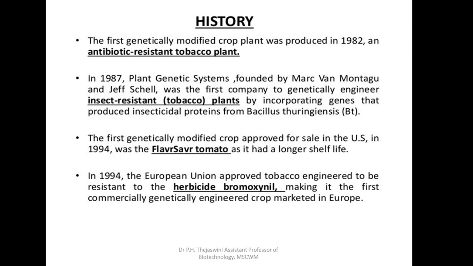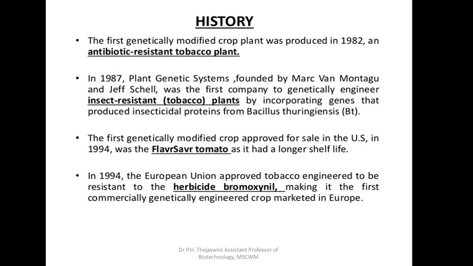In 1987, Plant Genetic Systems, funded by Marc Van Montagu and Jeff Schell, was the first company to genetically engineer insect-resistant tobacco plants by incorporating genes that produced insecticidal proteins from Bacillus thuringiensis. The first genetically modified crop approved for sale in the US in 1994 was the Flavr Savr tomato, as it had a longer shelf life.